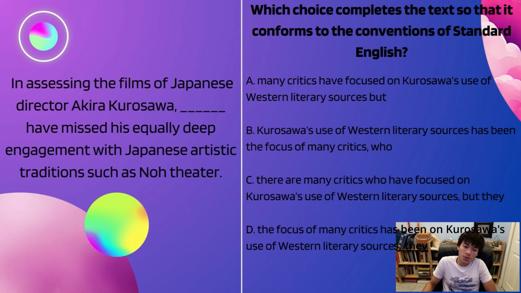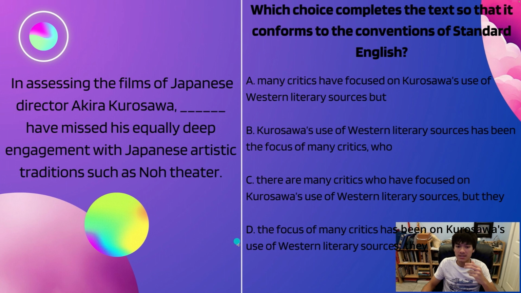Okay, so let's look at actually what would make this obviously correct, okay? So we'll see right here, it says the subject must always come after the comma. What is the subject here? Well, the subject is going to be the critics, actually, because we have our comma here, so we have a dependent clause, a new idea coming after. That idea is that the critics actually have missed his equally deep engagement with Japanese artistic traditions. Okay, so because the critics is actually the subject here, that would make A correct, and we're gonna go more into depth on this later, right?